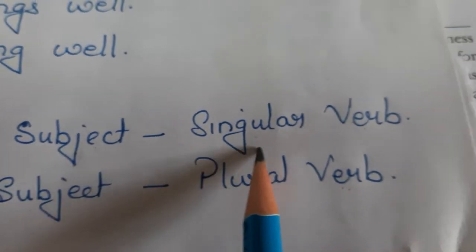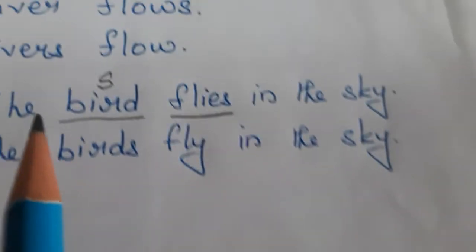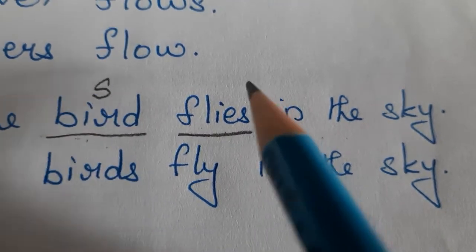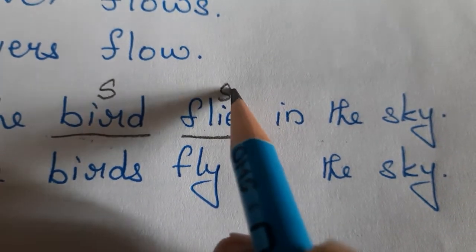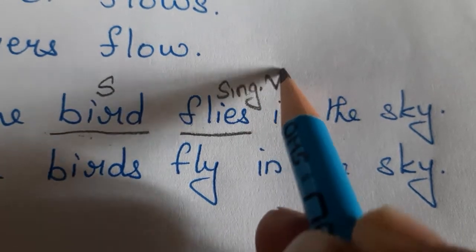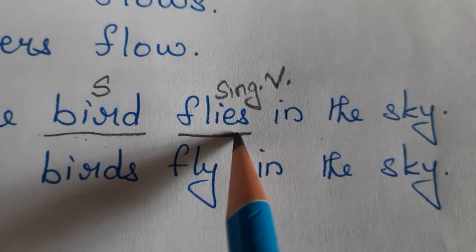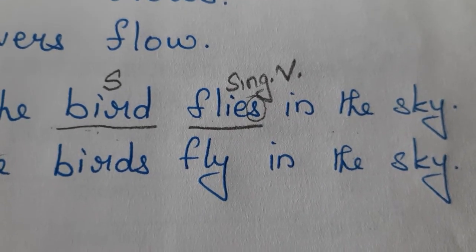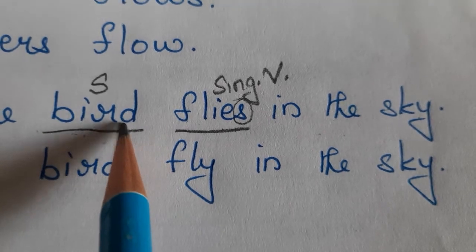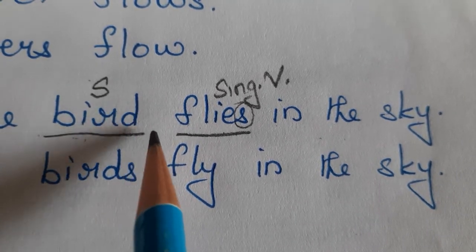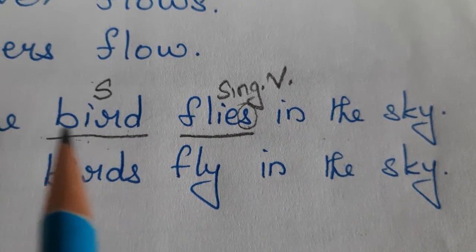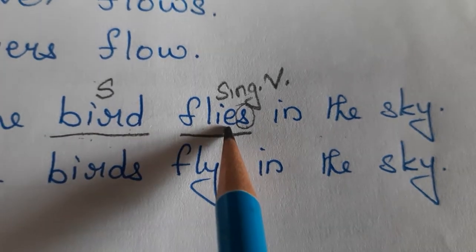And we have learnt the rule that singular subject will have singular verb. So, let us apply here. The bird flies in the sky. Flies is a singular verb. Singular verb. Flies. I told you singular verb will have an S associated with it. Quite opposite to that of a subject. Singular subject will have no S and singular verb will have an S. So it's very important to remember: bird flies.